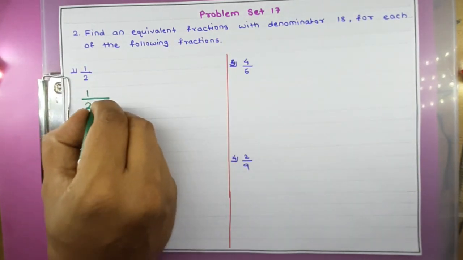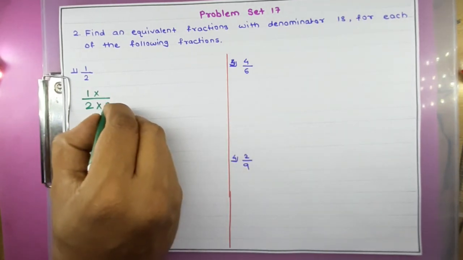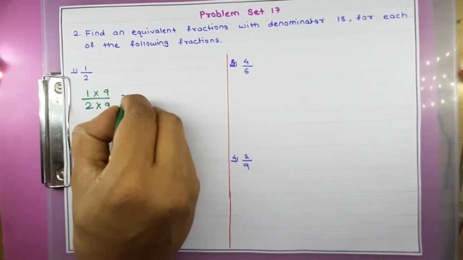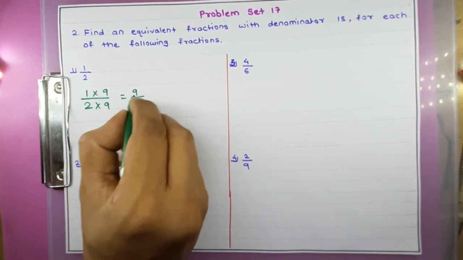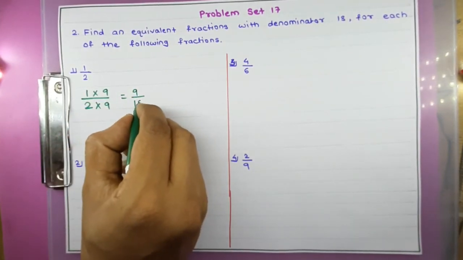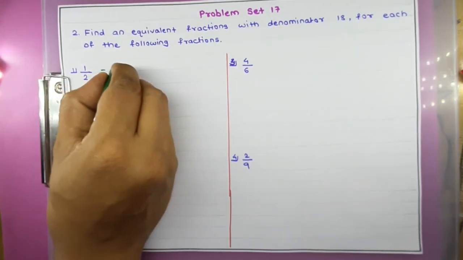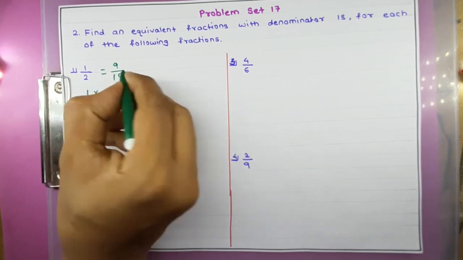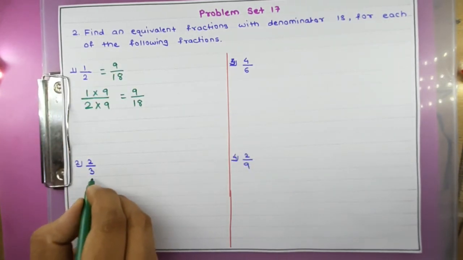So I will multiply the numerator and the denominator by 9. So here I will get 9 ones are 9, 9 twos are 18. So the answer is 9 upon 18.